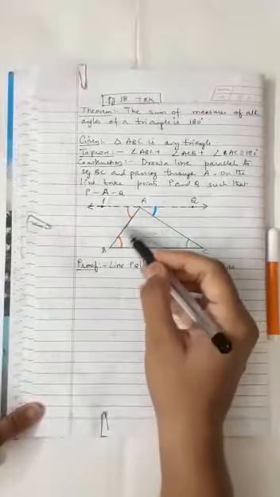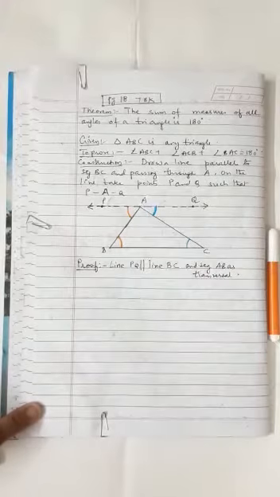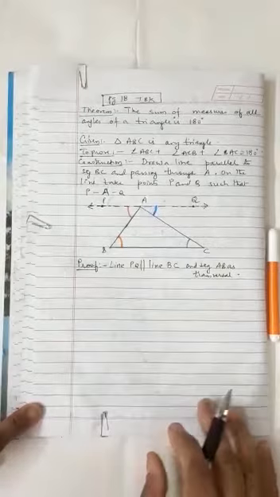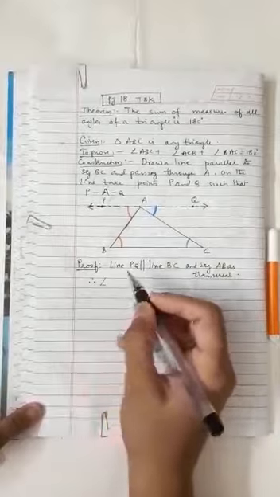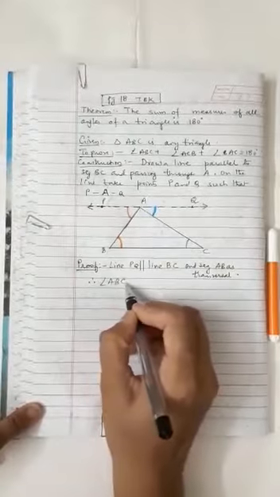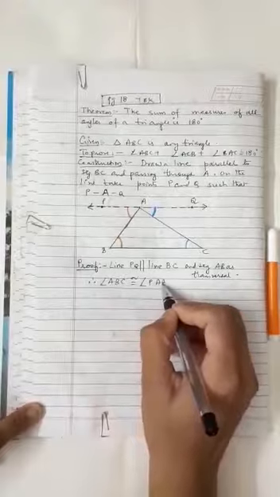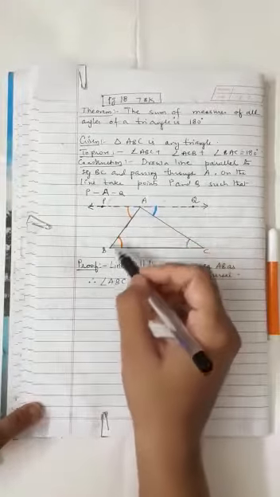AB as transversal means we are talking about this line. Children, can you see the two angles marked in orange? What type of angles are they? They are alternate angles. Therefore, angle ABC is congruent to angle PAB.